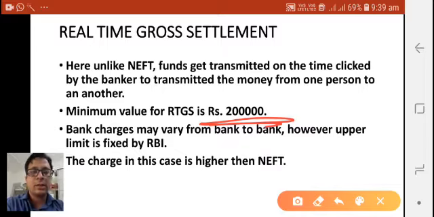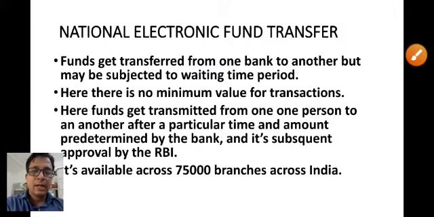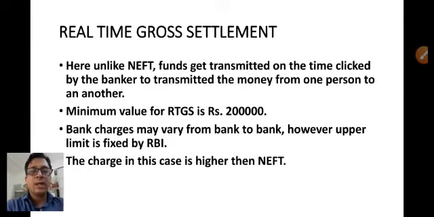I suppose you can understand the difference between RTGS and NEFT, right? So I'm just repeating it. In the case of NEFT, the bank transfers money from one bank to another subject to a particular time limit or a particular amount limit. Here there is a maximum value, but no minimum value. You can transfer rupees 100 also, from 100 to 2 lakhs. And in the case of RTGS, real-time gross settlement, you can transfer money starting from rupees 2 lakhs. Here the money gets transferred from one bank to another immediately whenever the banker clicks the submit button, right? I suppose this is clear to you.